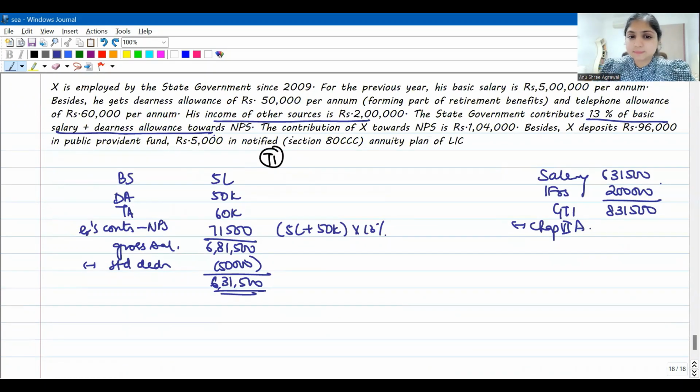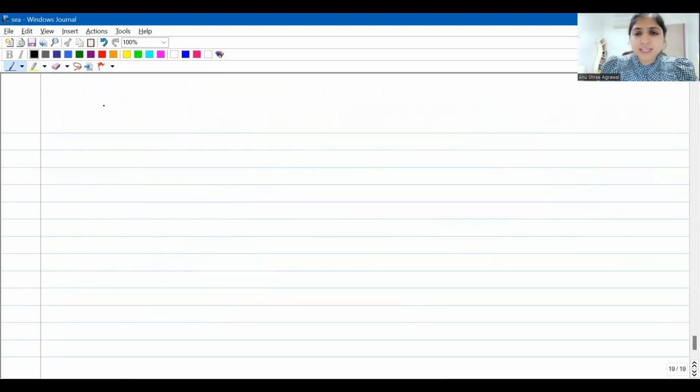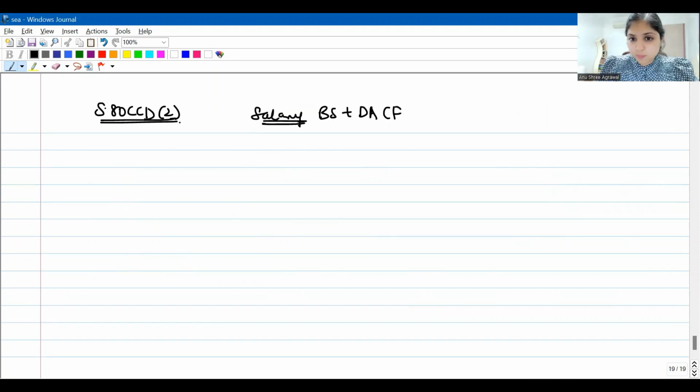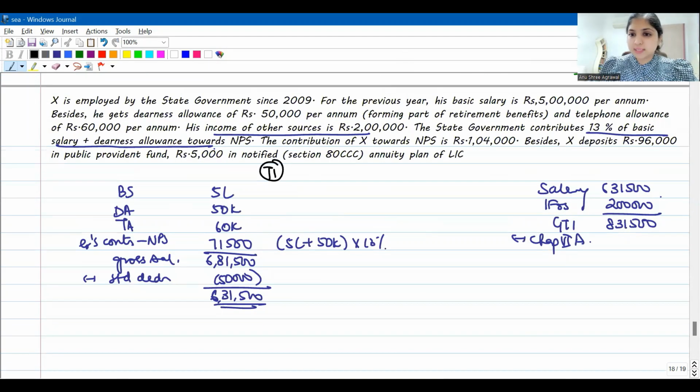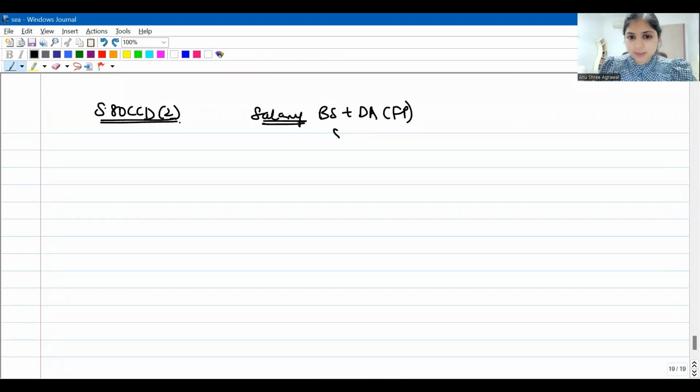Now coming to chapter 6A. What are the chapter 6A deductions possible over here? See, first of all, state government is contributing towards NPS. So which means we will have 80CCD2, guys. Right, for employer's contribution we will have 80CCD2. And what is the meaning of salary for the purpose of 80CCD? It will be basic salary plus DA, which is forming part. The basic salary in this question is 5 lakhs and DA is 50,000, and the question says that this DA is fully forming part. So 5 lakh 50,000 will be salary for the purpose of 80CCD.